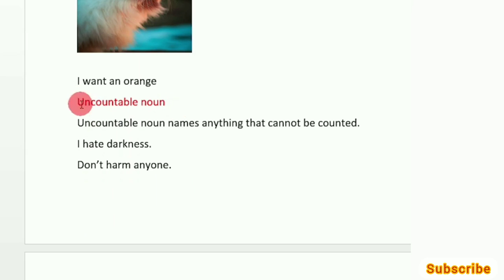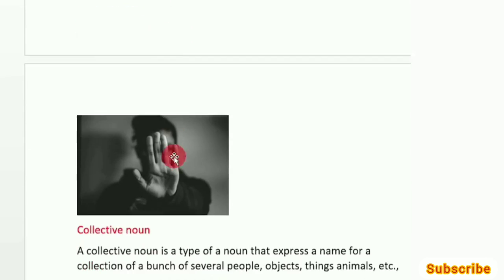Let's now talk about uncountable noun. Uncountable noun names anything that cannot be counted. So the nouns that cannot be counted all belong to the category of uncountable nouns. I hate darkness. Here, can you count darkness? No. Don't harm anyone. So, can you count harm? Absolutely not, right? So, uncountable nouns. So darkness and harm are both uncountable nouns.